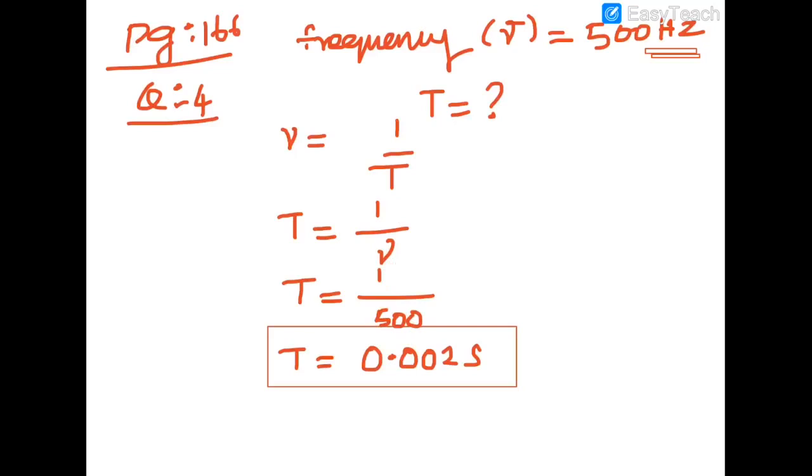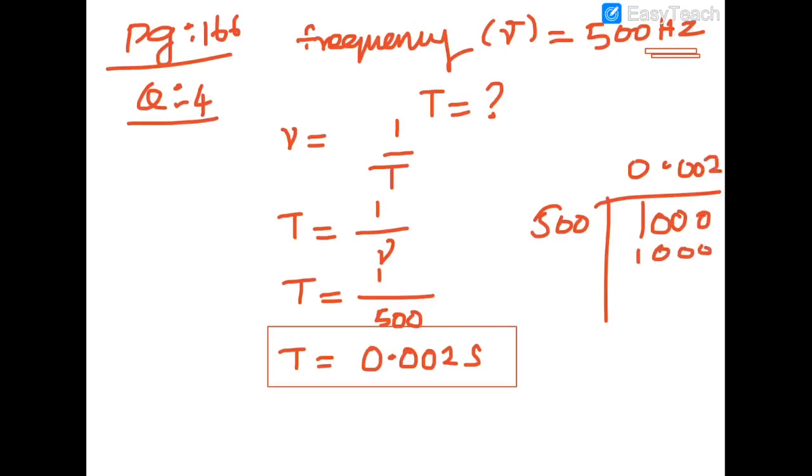For 1 divided by 500, first you put 0, and it will not divide, so again you put 0, and again 0, and finally 2 500s are 1000. So this kind of division we have to do, and we get 0.002.